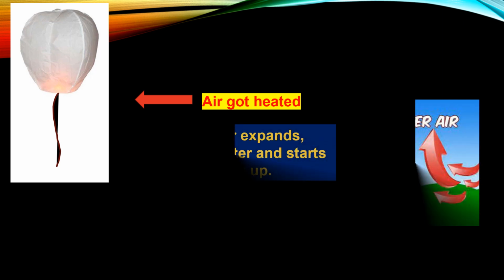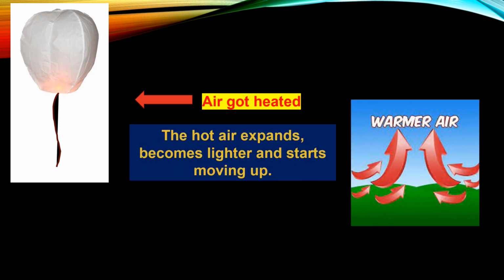This is because when the candle was lit, the air in it got heated. Now, air, when heated, begins to expand. It becomes lighter and then starts to move up. This is one of the properties of air. Therefore, the lantern also got lifted up towards the sky.